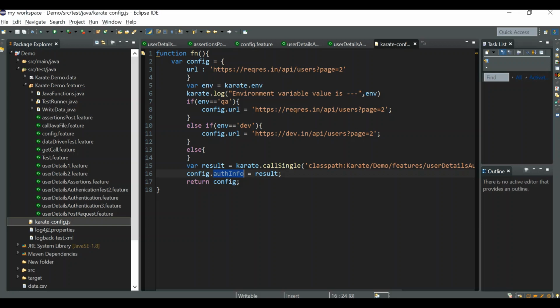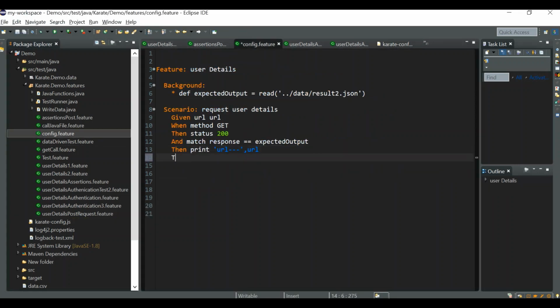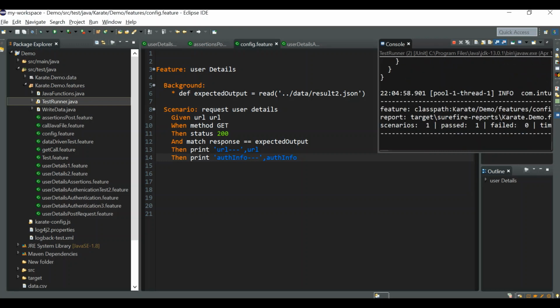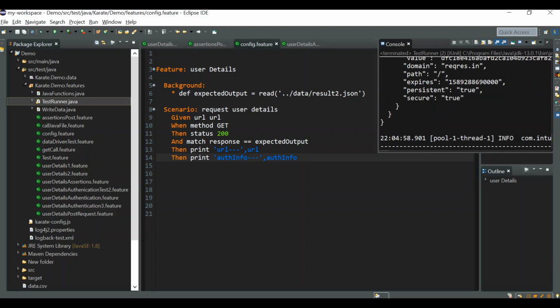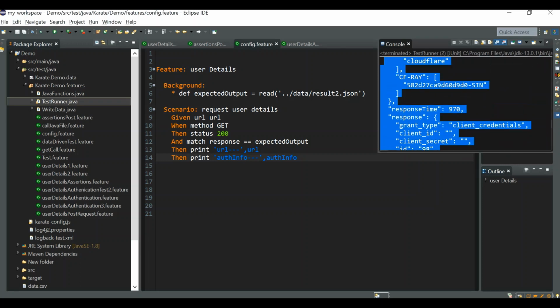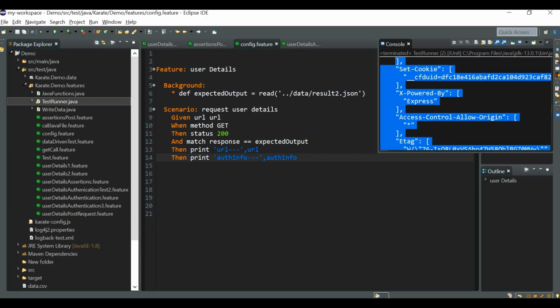Let us run one of our feature files and try to print out the value of auth info. For that, we'll open this config.feature, and let me print auth info, and let's run this file now. The test is passed and you can see the auth info, that is the result of the user details authentication feature. You can see it here, right?